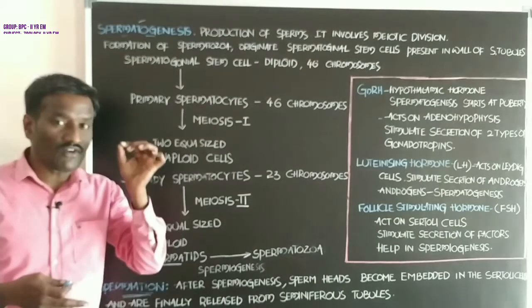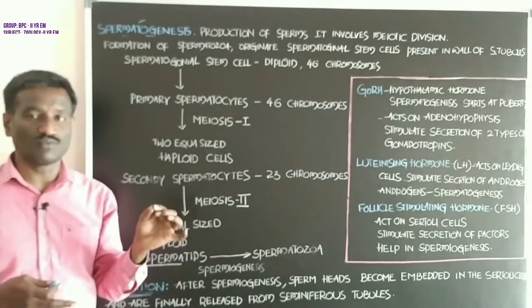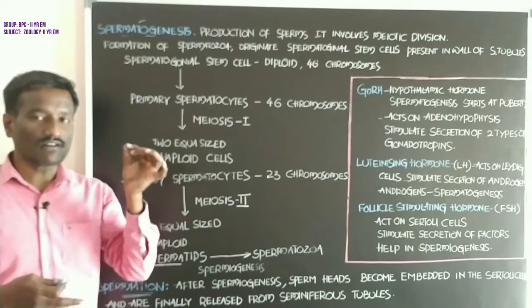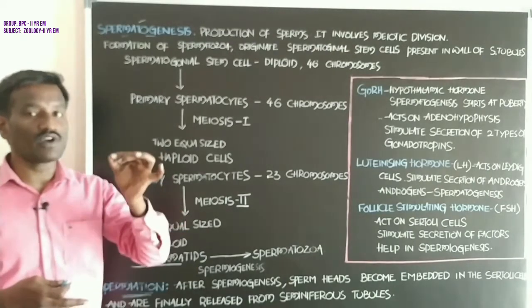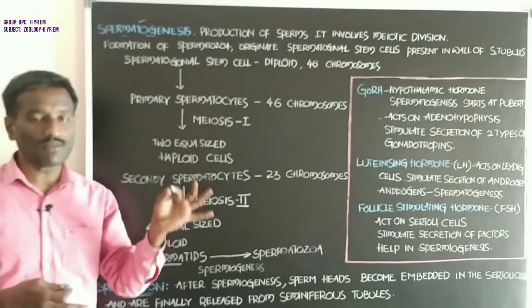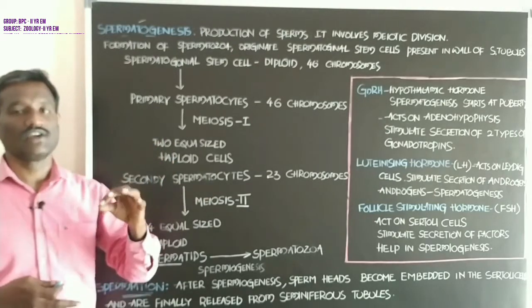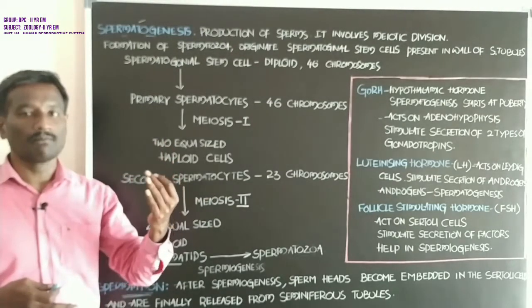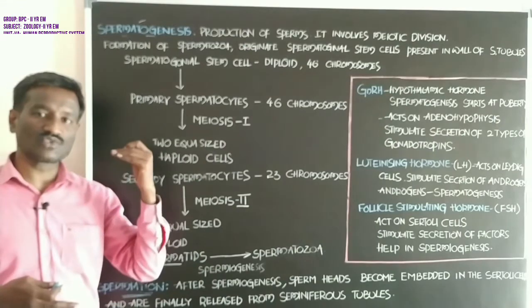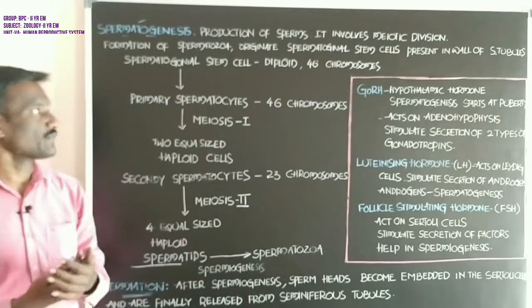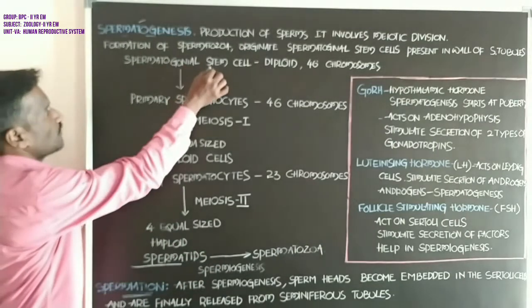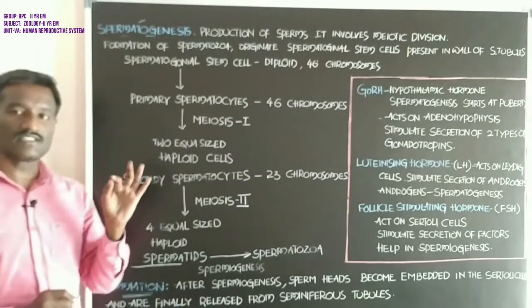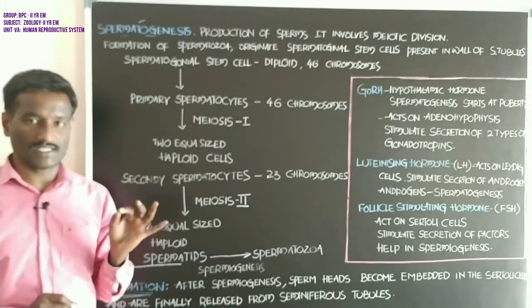If you observe the wall of the seminiferous tubules, it consists of spermatogonial stem cells, spermatogonial mother cells, which go through meiotic division and produce spermatozoa.